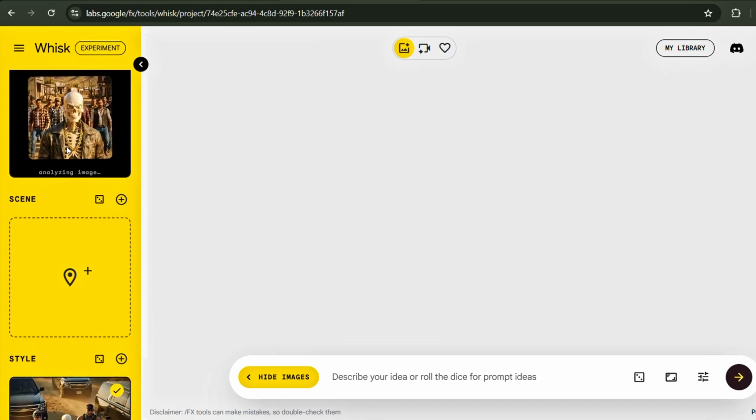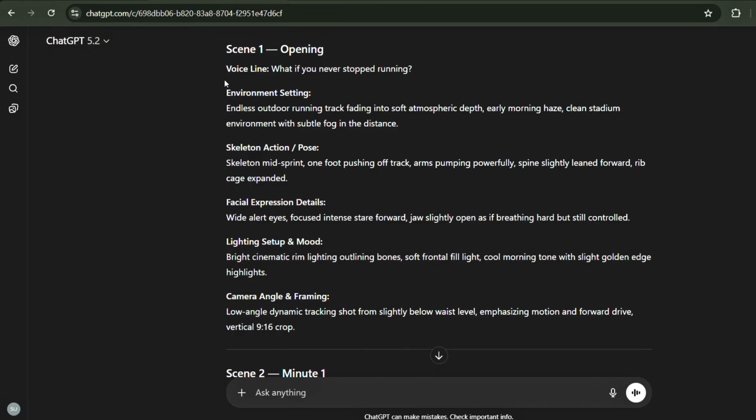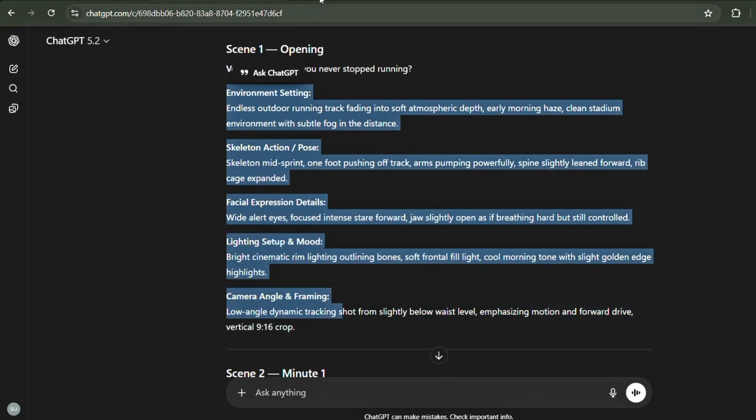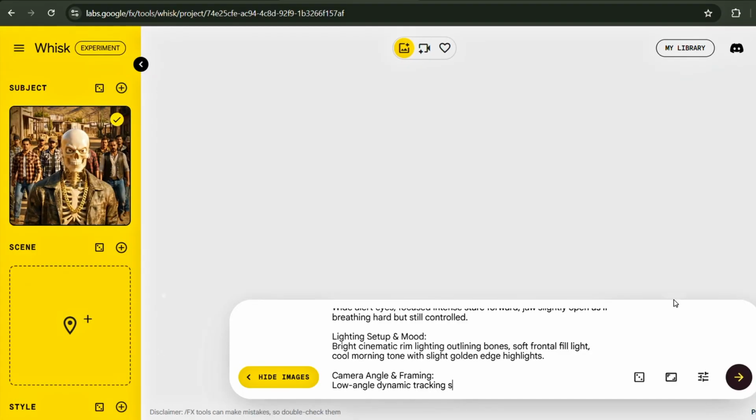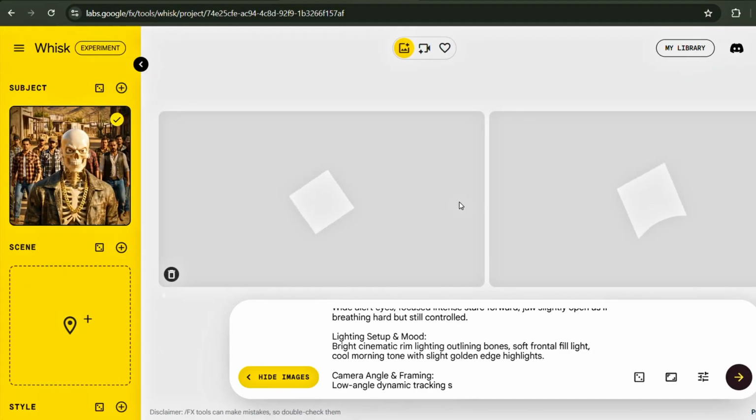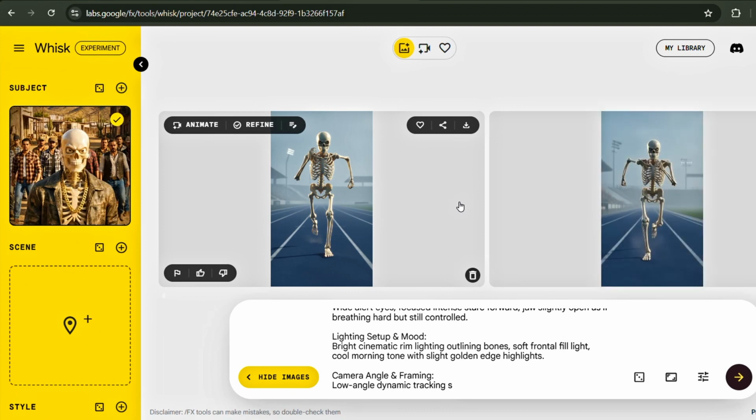Here's where the magic happens. Go back to ChatGPT and copy Scene 1 image prompt. Return to Whisk AI, paste it into the scene field, and hit Generate. Within seconds, you'll have a stunning, detailed image ready to use.